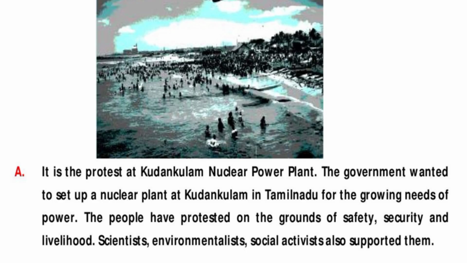Observe the picture and explain why the protest takes place. The answer is, it is the protest at Kudankulam nuclear power plant. The government wanted to set up a nuclear plant at Kudankulam in Tamil Nadu for the growing needs of power. The people have protested on the grounds of safety, security and livelihood. Scientists, environmentalists, social activists also supported them.